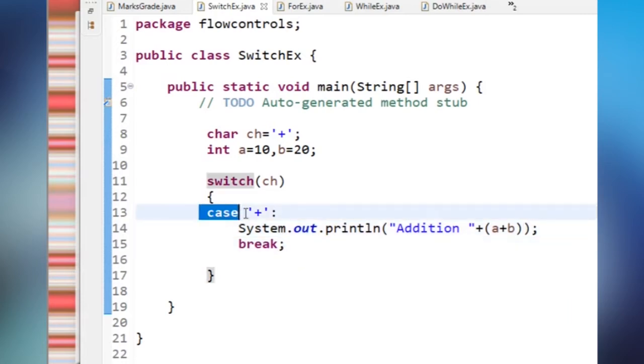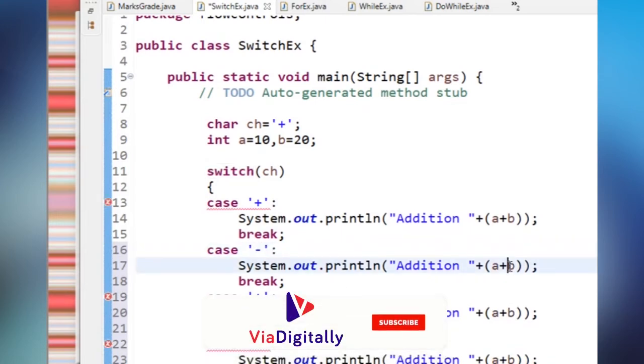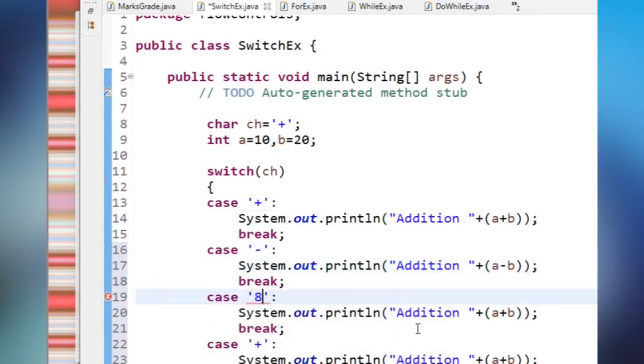Next, similarly I am writing the other cases. For the subtraction I am doing this, and here multiplication, multiplying the two values. Sorry. And here I am dividing it.